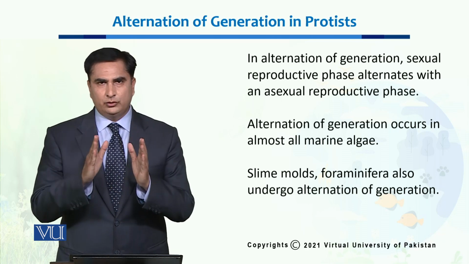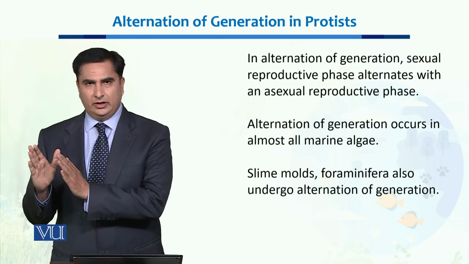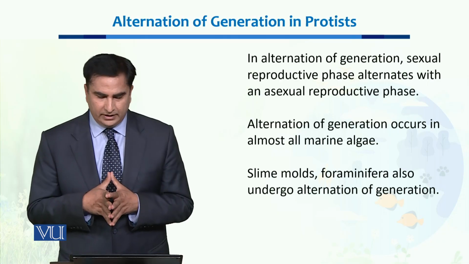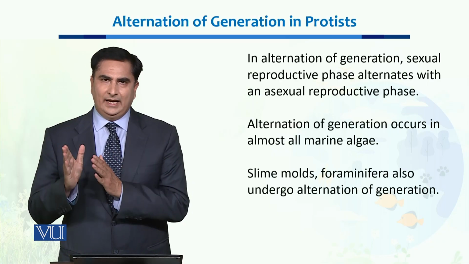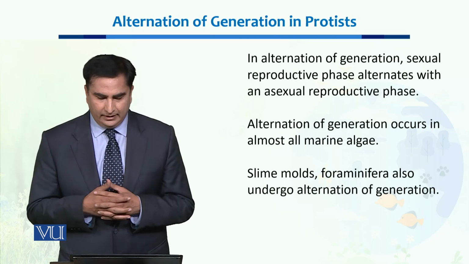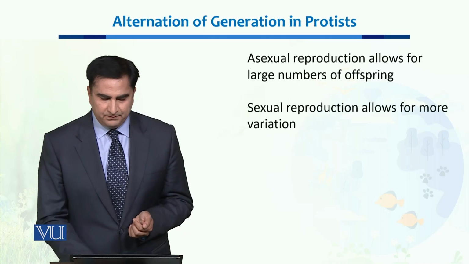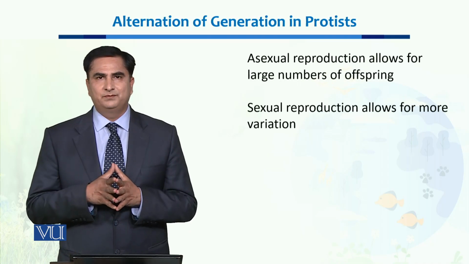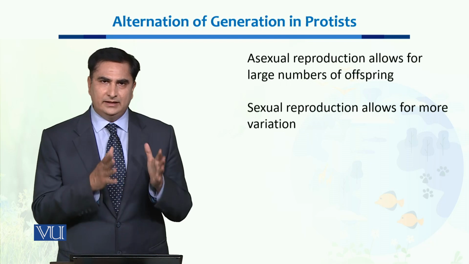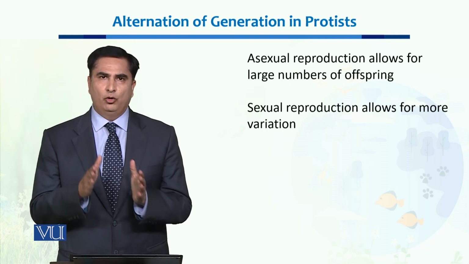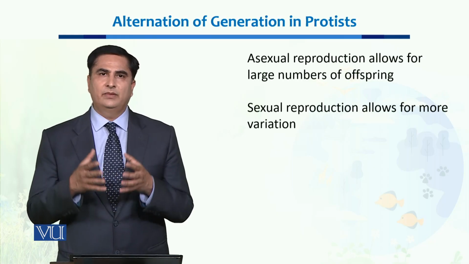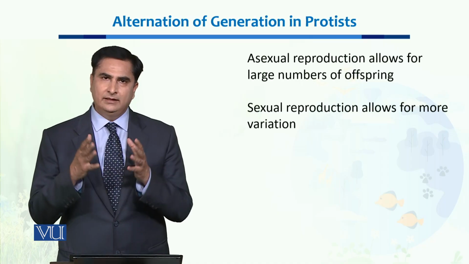Now, as I have said, sexual reproduction replaces the asexual reproduction and then again the sexual reproduction. This life cycle is called alternation of generation, and almost all marine algae possess this ability of reproduction, and it results in a kind of variety. Asexual reproduction helps in getting a large number of offspring, while sexual reproduction allows for more variation, so that with the passage of time, with the course of evolution, an organism can survive favorable or changing conditions.